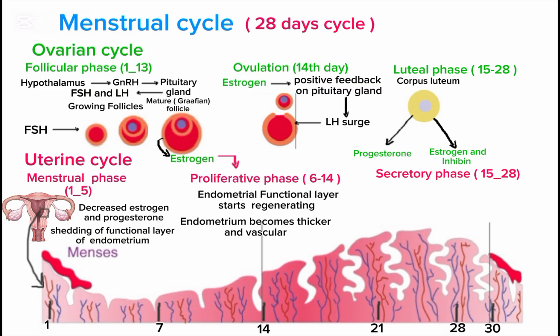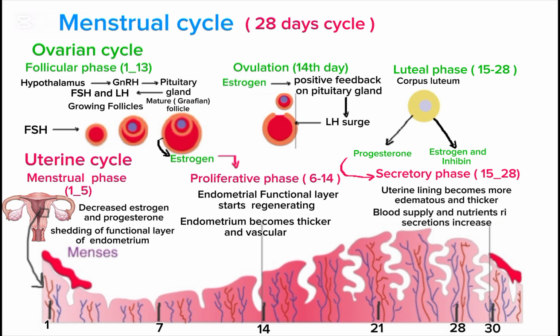Progesterone that is released from the corpus luteum during the luteal phase stimulates the secretory phase of the uterine cycle. So, under the influence of progesterone, the uterine lining becomes more edematous and thicker, blood supply increases, uterine glands become more coiled and secretory, and nutrient rich secretions develop that ultimately prepare the uterus for implantation of the fertilized ovum.